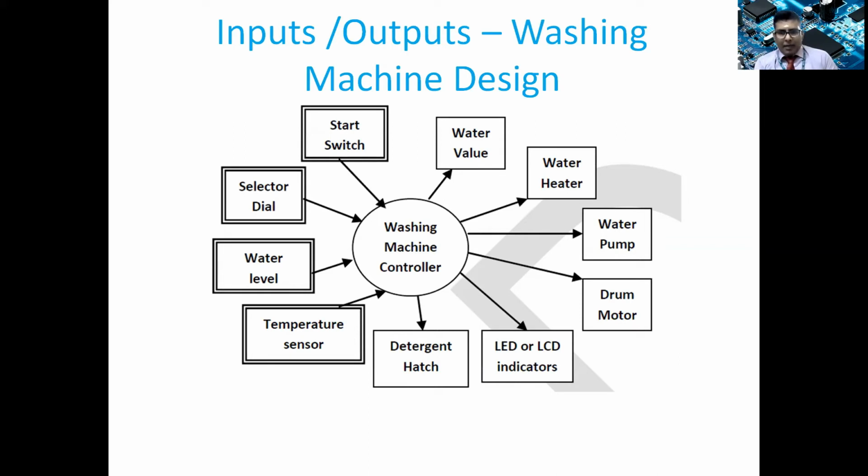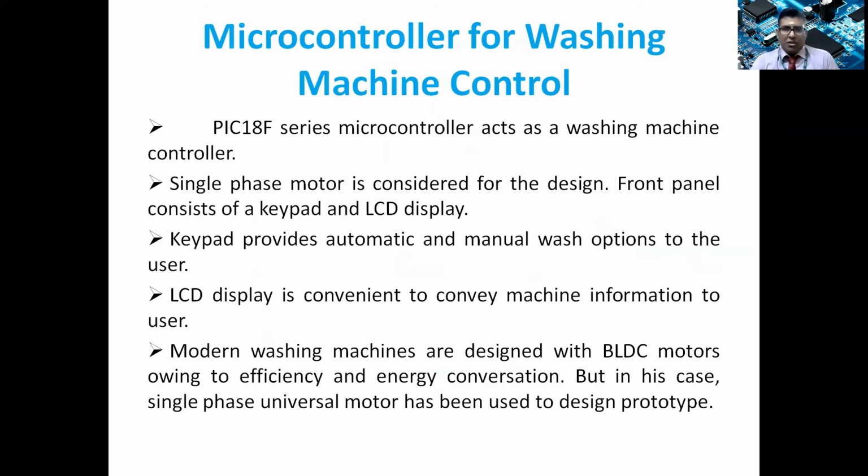Then there will be a drum motor which will be rotating the drum for washing the clothes, and there will be a water pump for bringing the water inside the machine. There is a water heater for heating the water which is coming into the washing machine, because you want to wash the cloth in a hot water wash. Then the water valve will be there. So these are the various inputs and outputs in a washing machine design. Now let us see one by one.